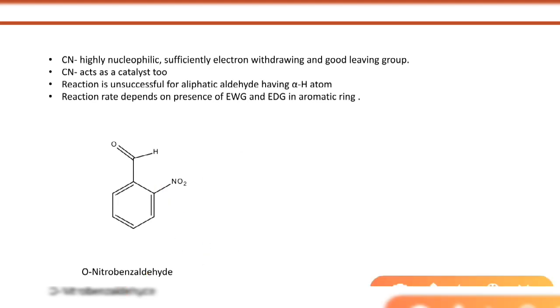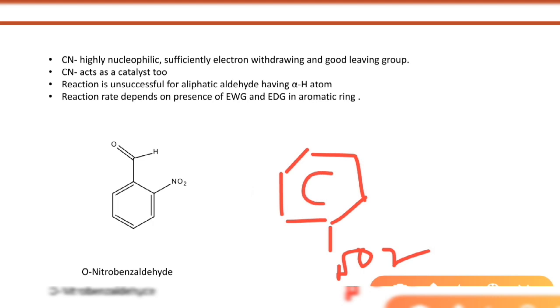Then the negative charge forms here, the nitro group is present, and the negative charge here, hydrogen, OH and CN.